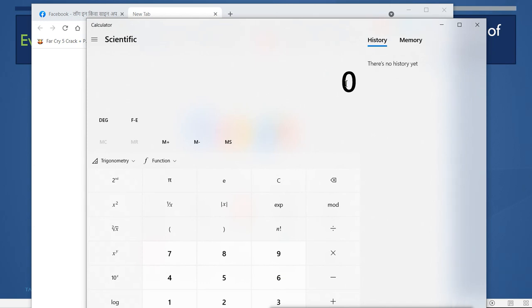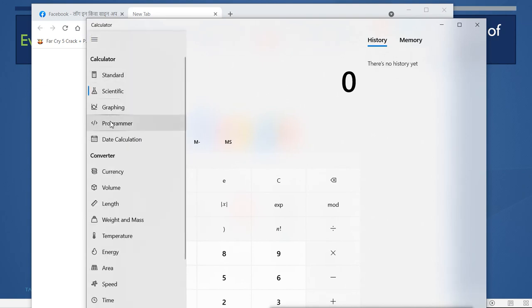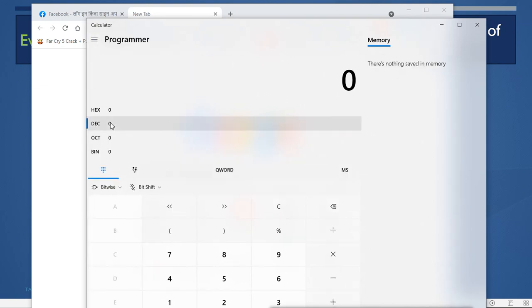I will go to programming mode, and first select decimal, and I will paste that value.